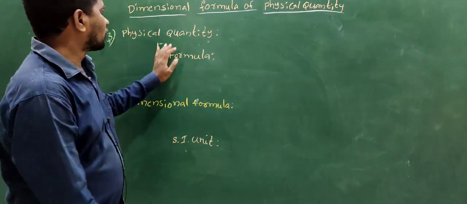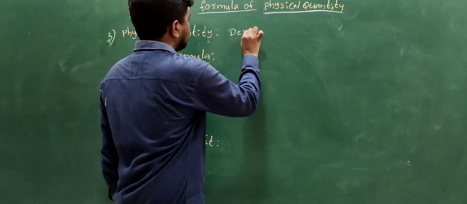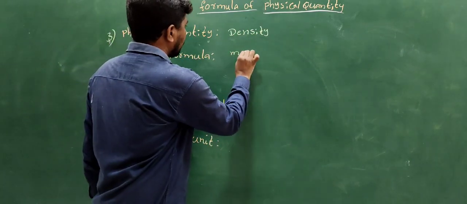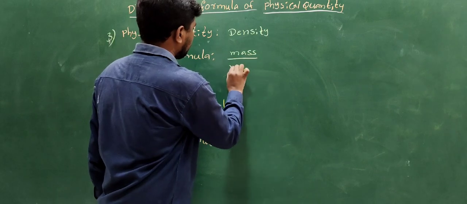The third physical quantity is density. The formula is mass by volume, mass divided by volume.